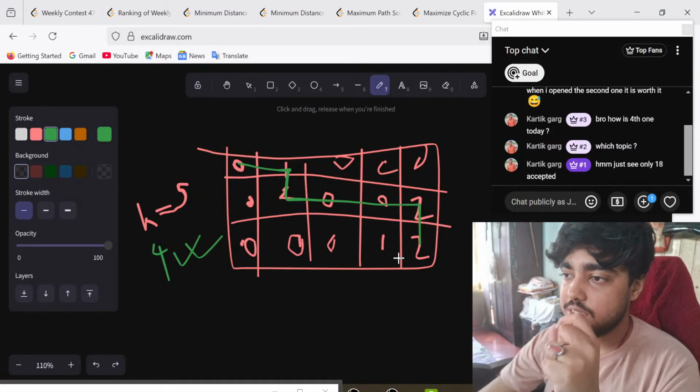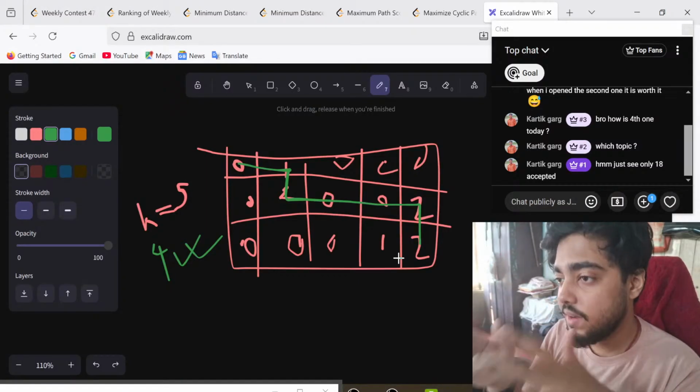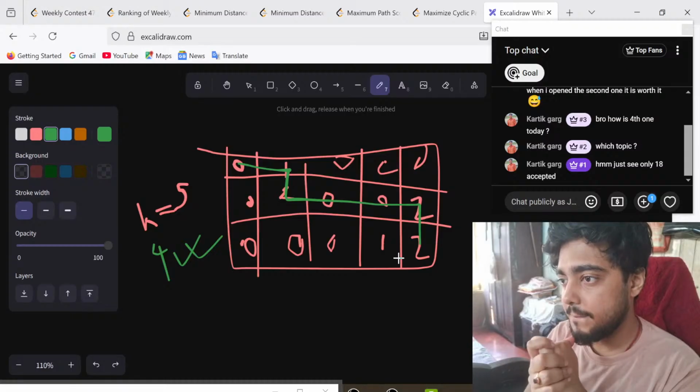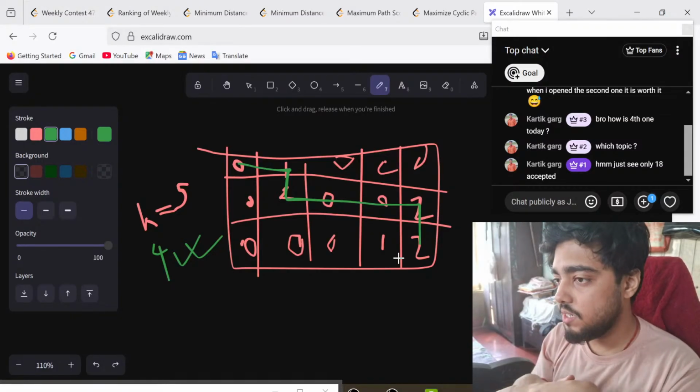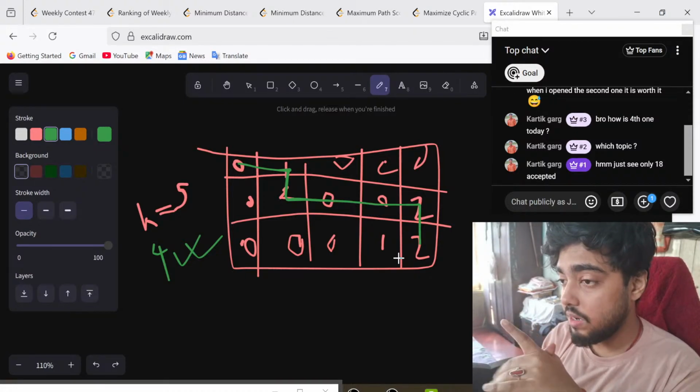Now the whole point of this question is, there are various ways to do this. I saw the constraint and DP seemed to me a good way to do it. But if you are thinking of doing it some other way, one is a greedy way.